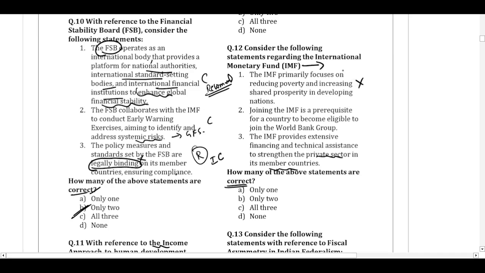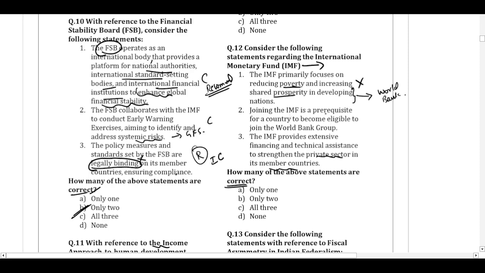The basic purpose of the IMF is to maintain the stability of the financial system at the global level. But supporting developing nations, reducing poverty and increasing prosperity, all these are the main basic objectives of the World Bank.